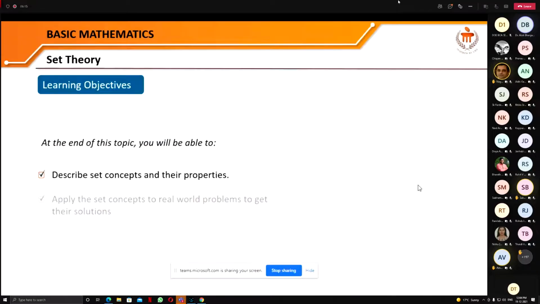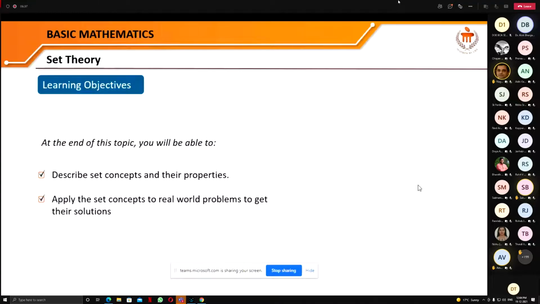After completion of this topic, you will be able to describe set concepts and their properties. You can apply set concepts to real-world problems to get their solutions. And this is what we learned in the previous session.